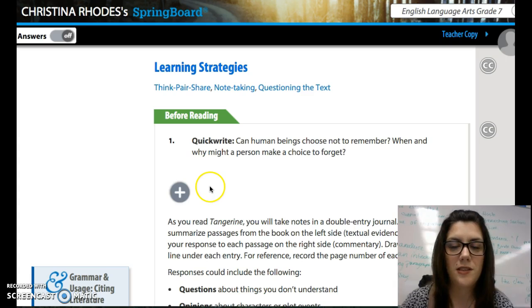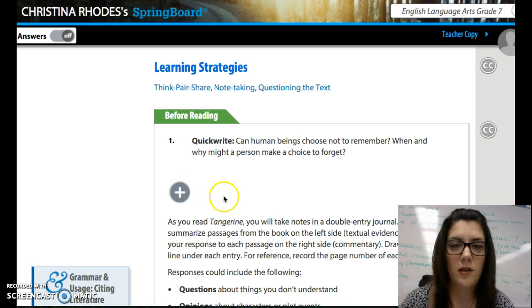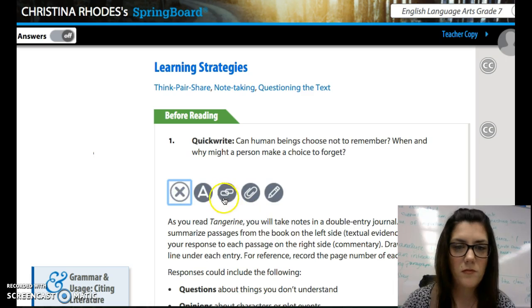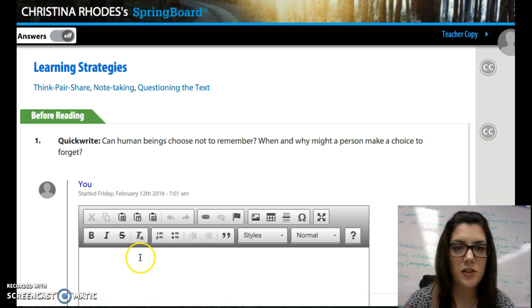First thing I'm going to have you do is get out your composition notebook. You have a quick write. It says, can human beings choose not to remember? When and why might a person make a choice to forget? So in your composition notebook, I'm going to have you write one paragraph here. And again, the prompt is, can human beings choose not to remember? When and why might a person make a choice to forget?